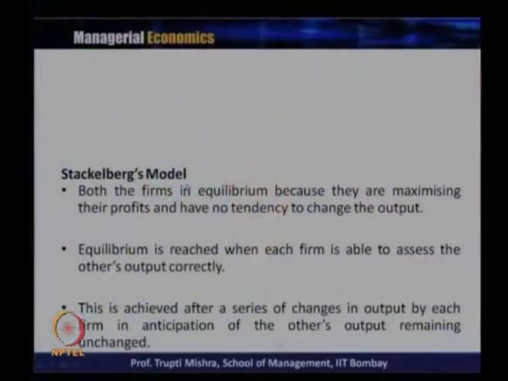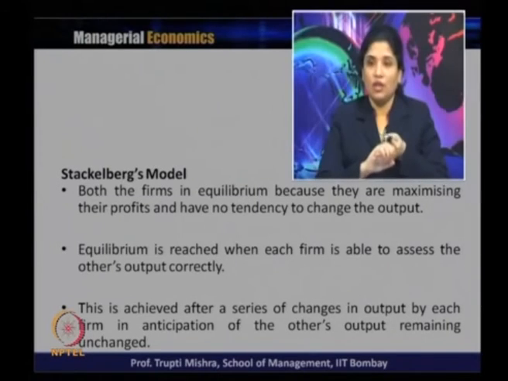When it comes to the duopolists, both firms are in equilibrium because they are maximizing their profit and have no tendency to change output, typically at the point E in the graph. Equilibrium is reached when each firm is able to assess the other's output correctly, and this is achieved after a series of changes in output by each firm, in the anticipation of the other's output remaining unchanged.